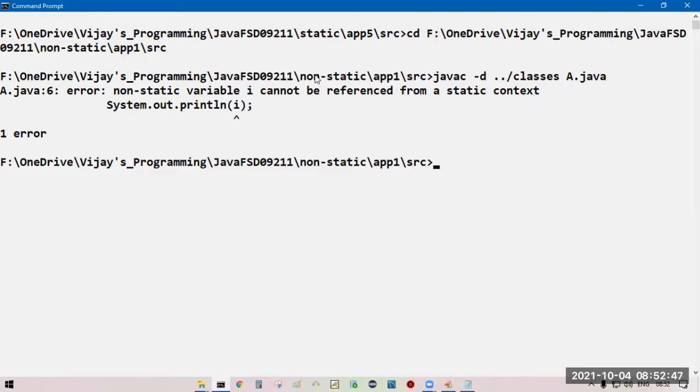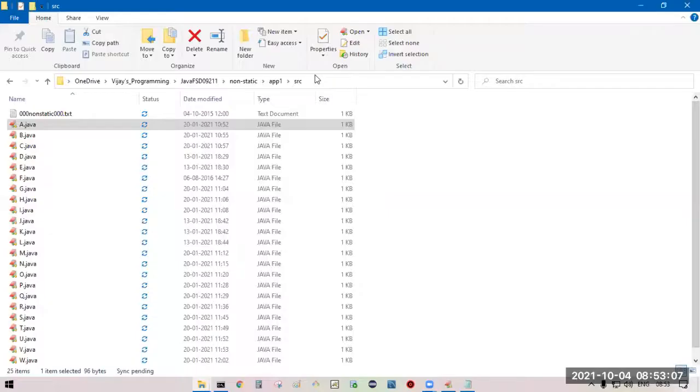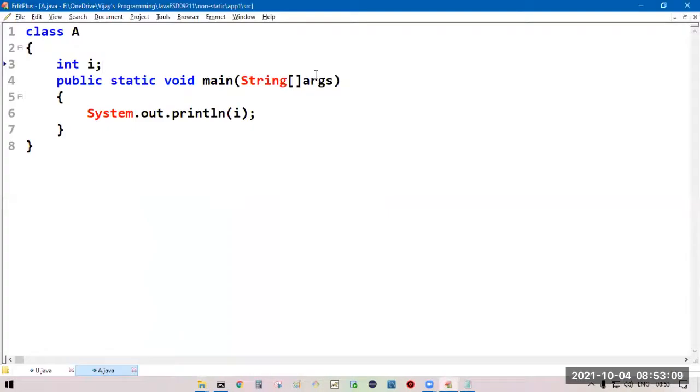Non-static variable I cannot be referenced from a static context without a reference variable. What does it mean?